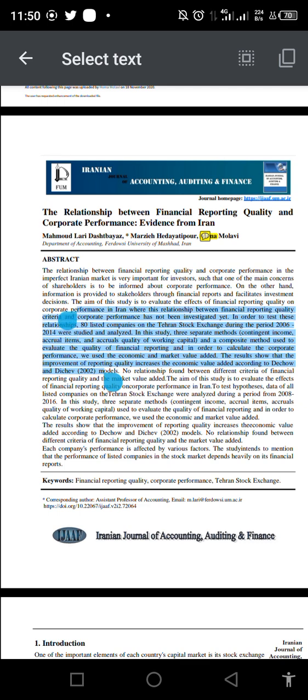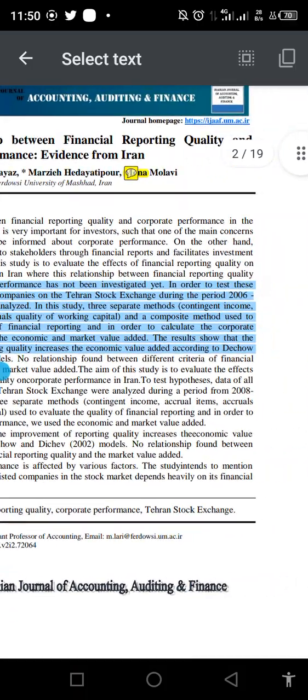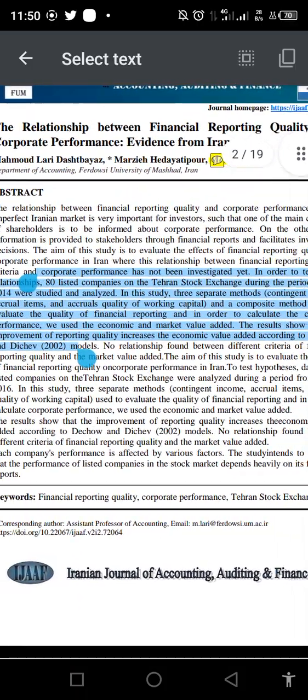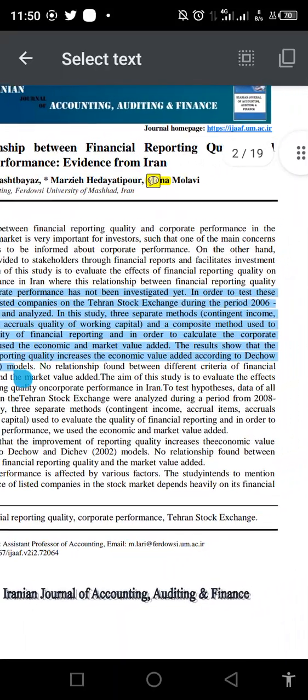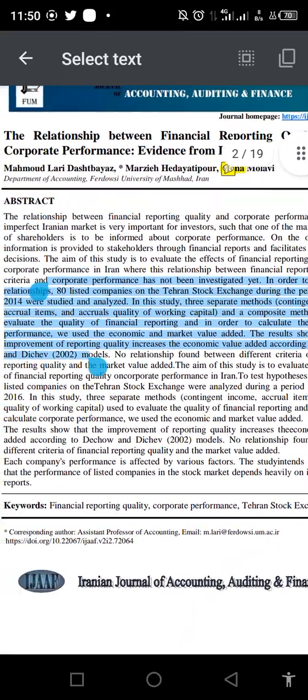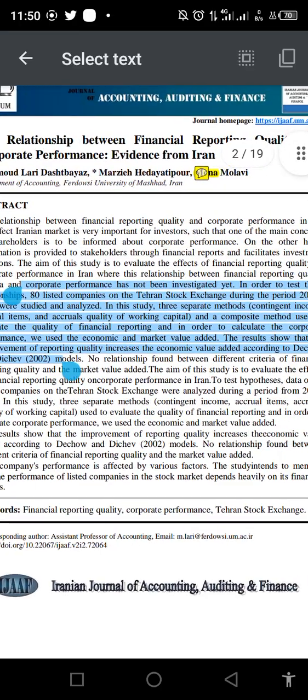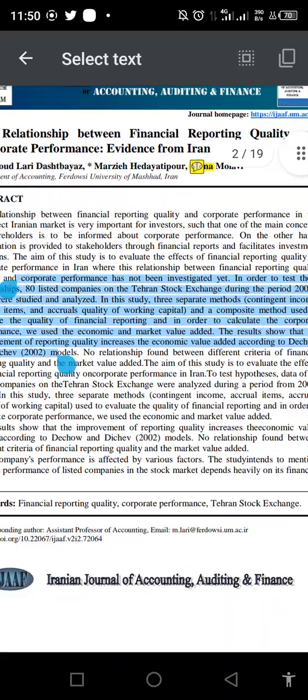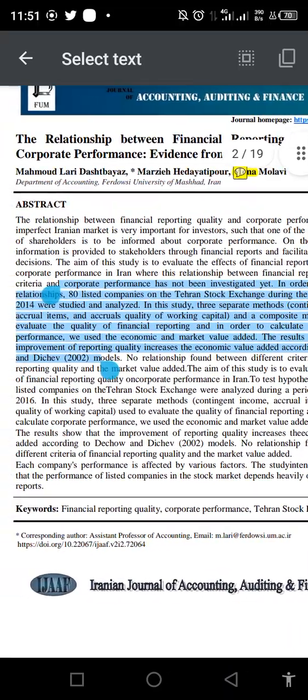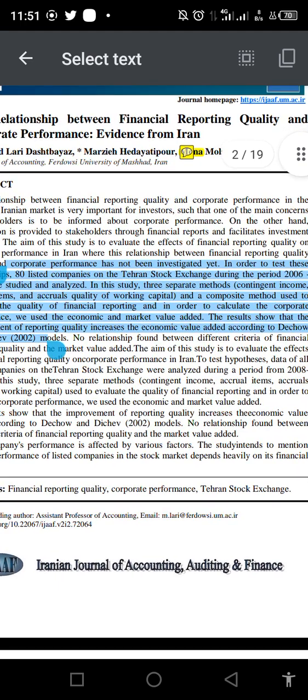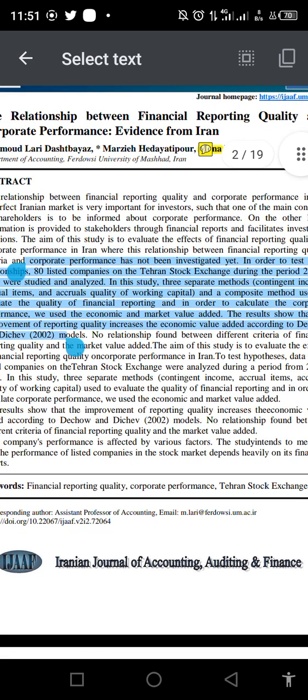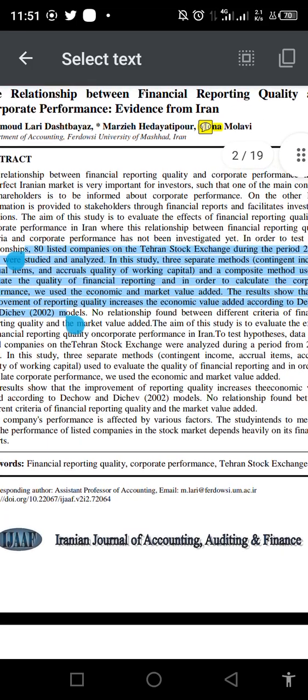How do I know it is an empirical study? In order to test this relationship, 80 listed companies on the Tehran Stock Exchange during the period of 2006 to 2014 were studied and analyzed. You see, in this study, three separate methods were used. Yeah, this is a quantitative study and at the same time an empirical study. It helps us understand the scope, that is the population. I'm just talking about this. I'm very sure it is normal if you don't understand it now.